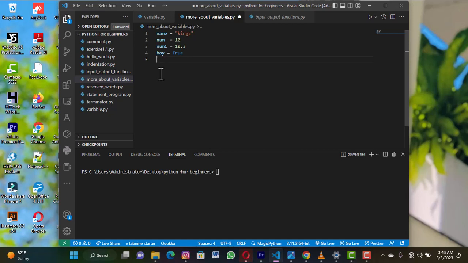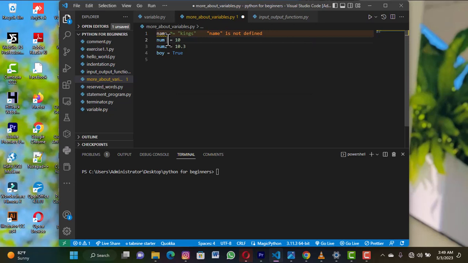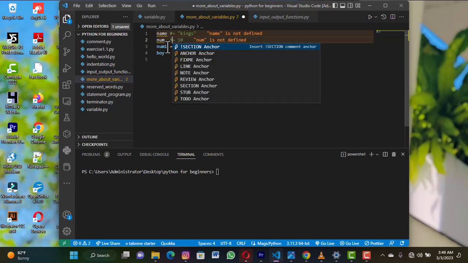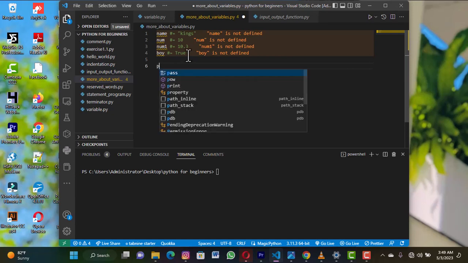So this is a variable, and how to declare a variable. Talking about initialization of variables, these are all declared variables. Shall I declare this variable? You want to know what this is? Comments. This is how you comment things out in Python. So let's try to print out.